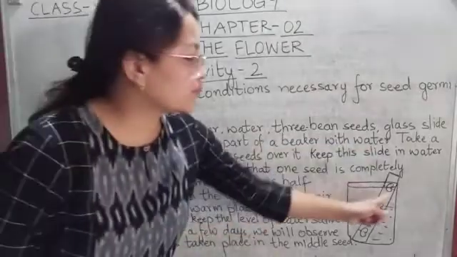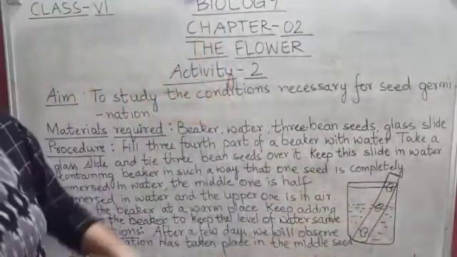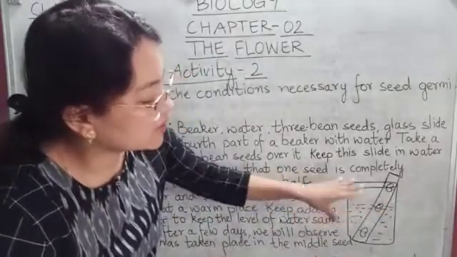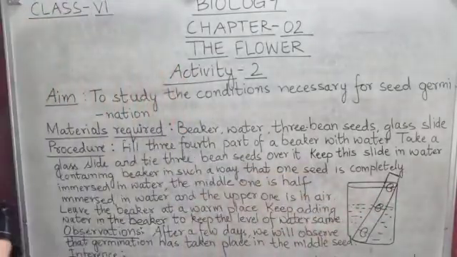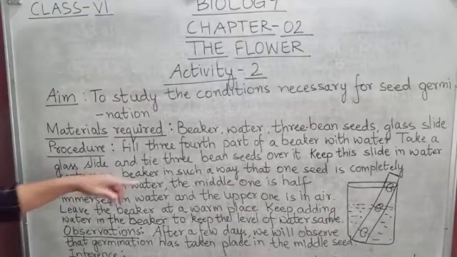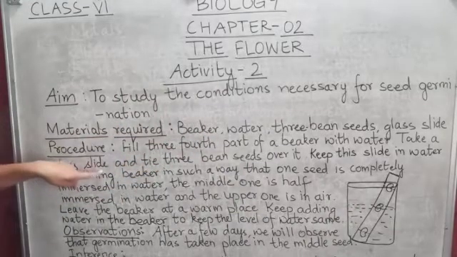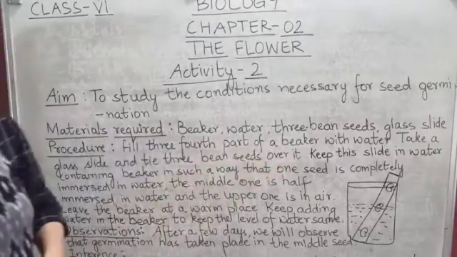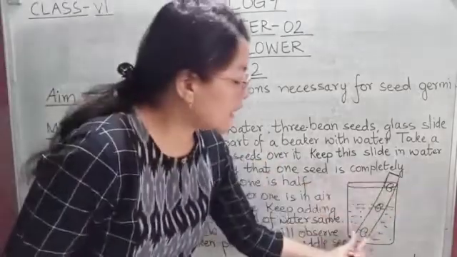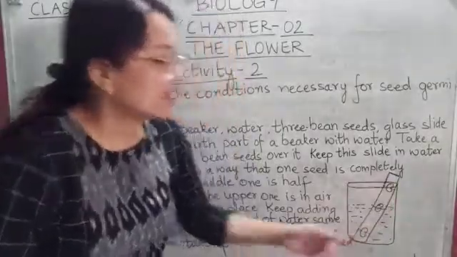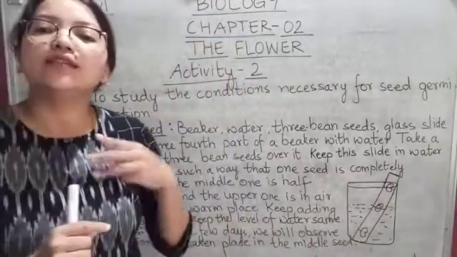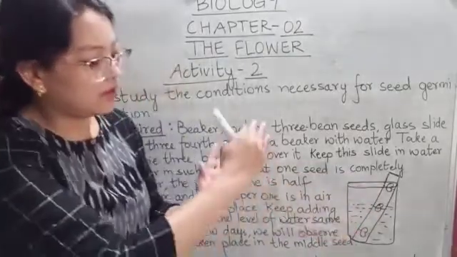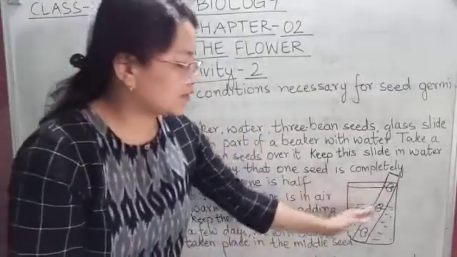So there's a glass beaker here and 3/4 of its part is filled with water. Then take a glass slide and tie 3 bean seeds over it. You take this glass slide and tie the 3 bean seeds like this, at some distance.